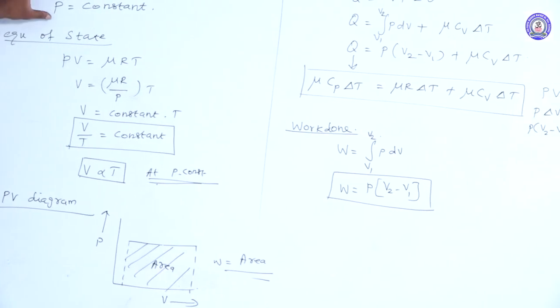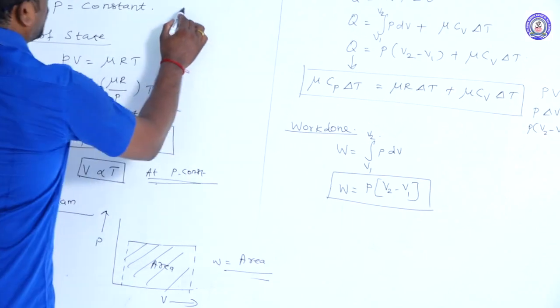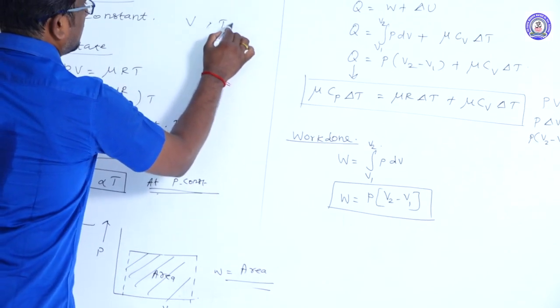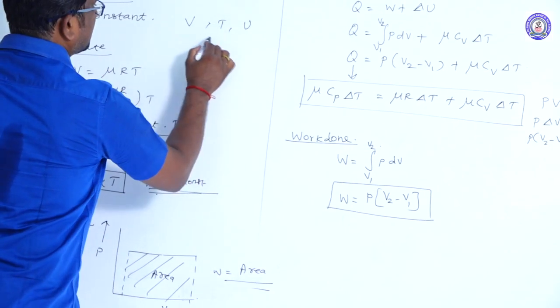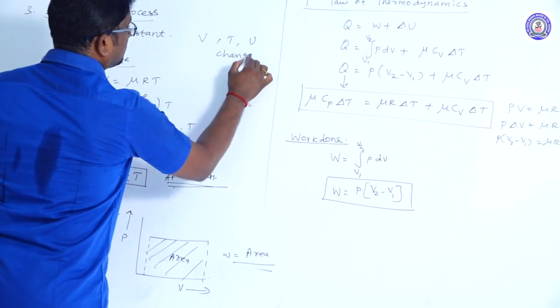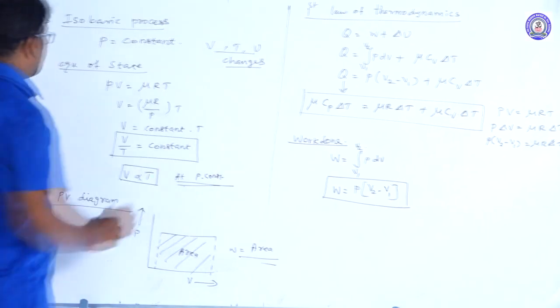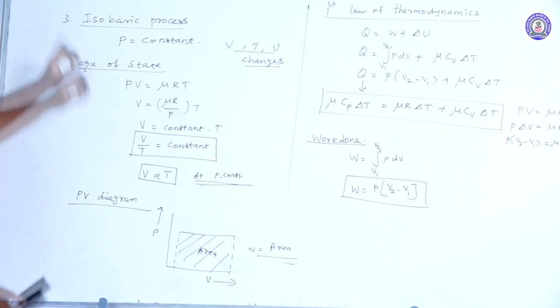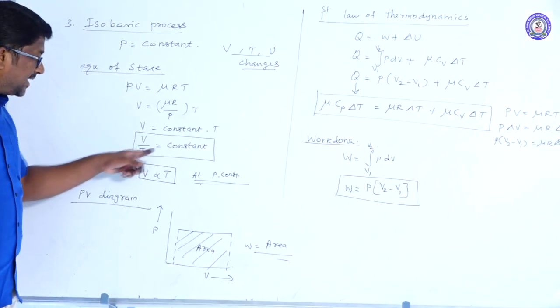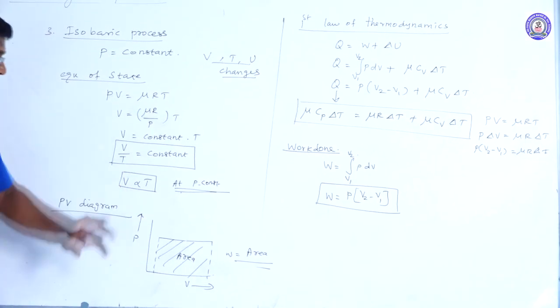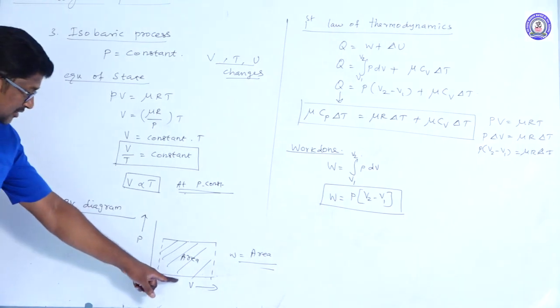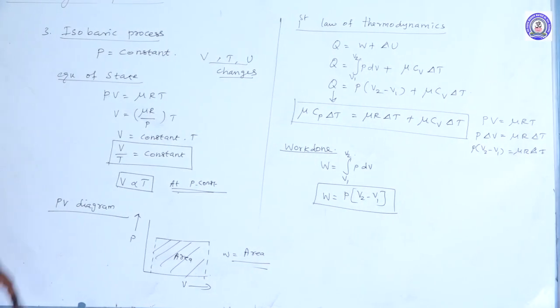In isobaric process, the pressure is constant, while volume, temperature, and internal energy change. And the equation of state for isobaric process is V divided by T is equal to constant, or V is directly proportional to T. And this is the PV diagram for isobaric process.